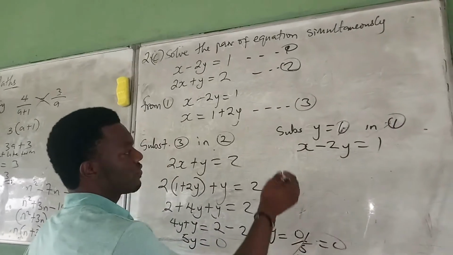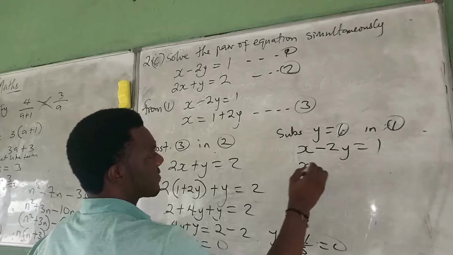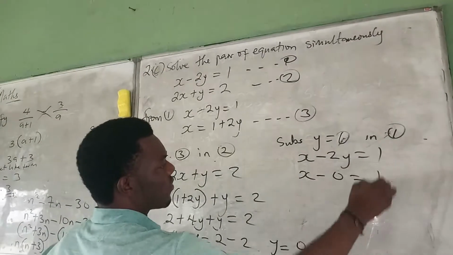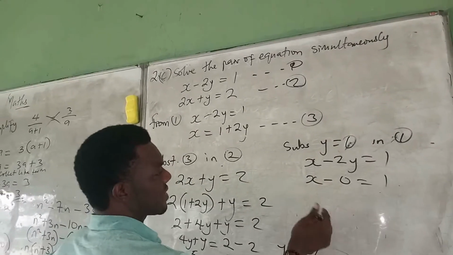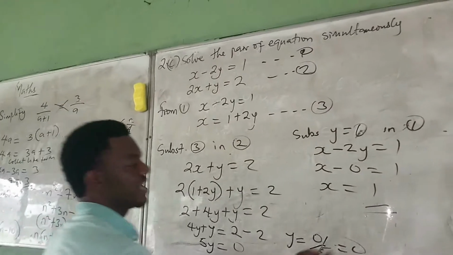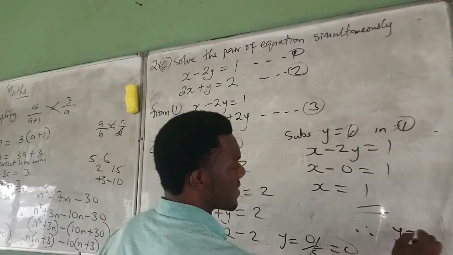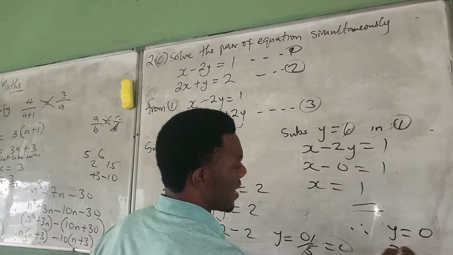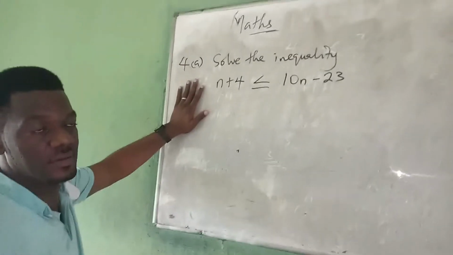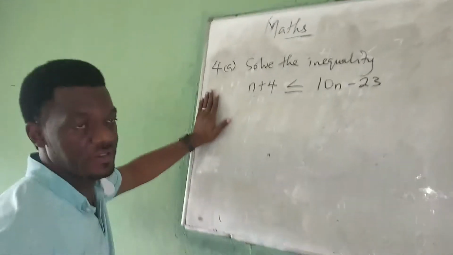So since y equals 0, it means that x minus 0 equals 1. And of course, there is nothing like minus 0, so x equals what? 1. So that's the answer. Therefore, y equals 0, x equals 1. That's the answer. So we are in the last question on this number 4.